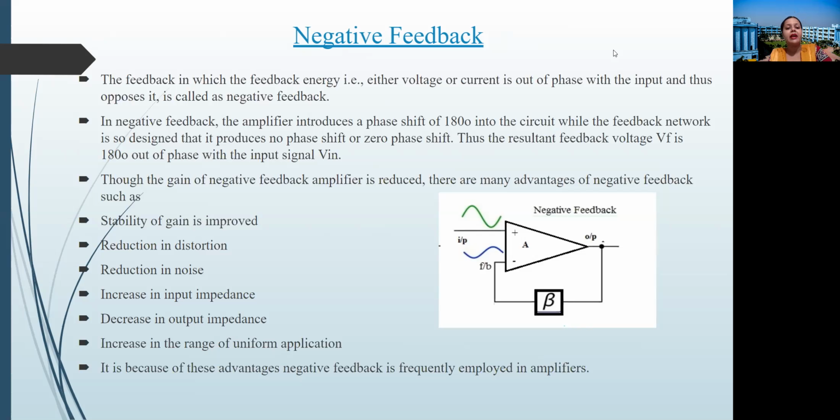Though the gain of a negative feedback amplifier is reduced, there are many advantages of negative feedback, such as improved stability of gain, reduction in distortion, reduction in noise, increase in input impedance, decrease in output impedance, and increase in the range of uniform amplification. These are the advantages of negative feedback. So we use negative feedback frequently in amplifier circuits.